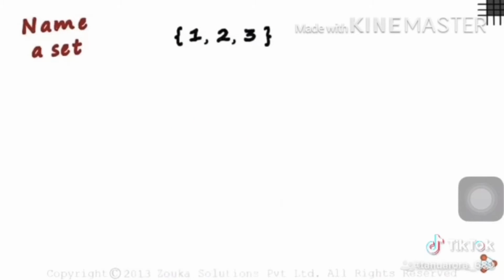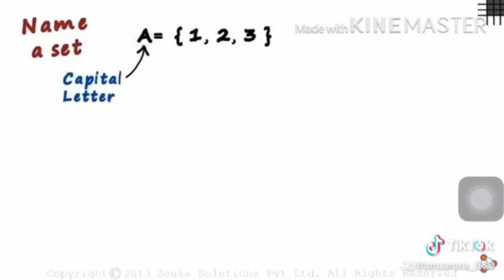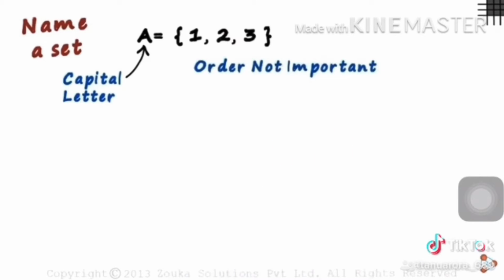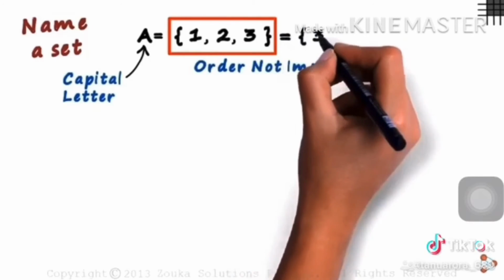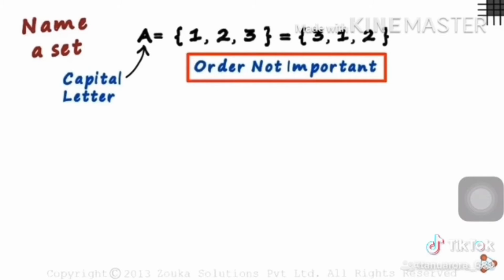How to name a set? Let's consider a set of the first 3 natural numbers and name the set as A. Remember, the set should be named with a capital letter. Capital letters are also known as uppercase letters. Another important thing about sets is that the order in which the elements are written does not matter. The set of the first 3 natural numbers can also be written as 3, 1, 2 inside curly brackets. Though the order does not matter, it's good practice to write elements in ascending or descending order.